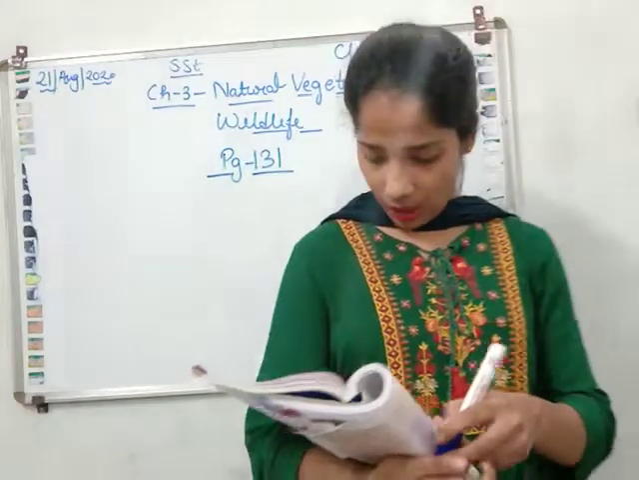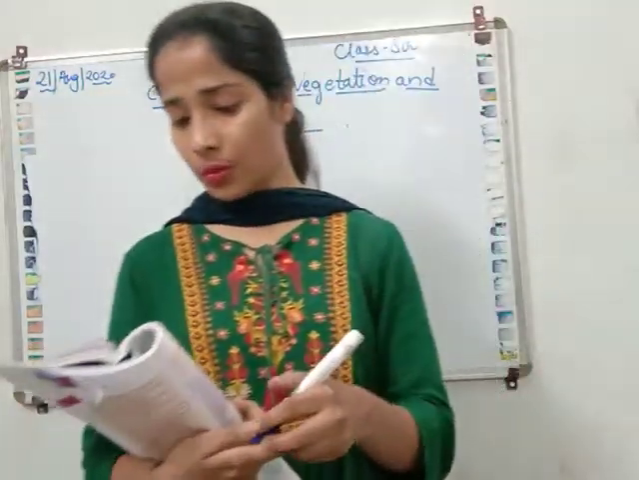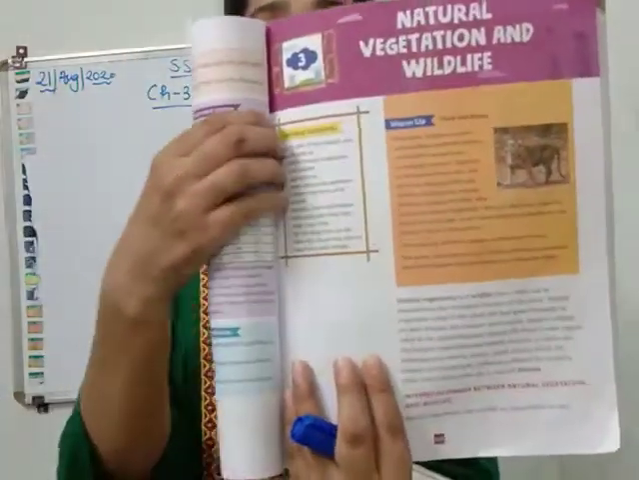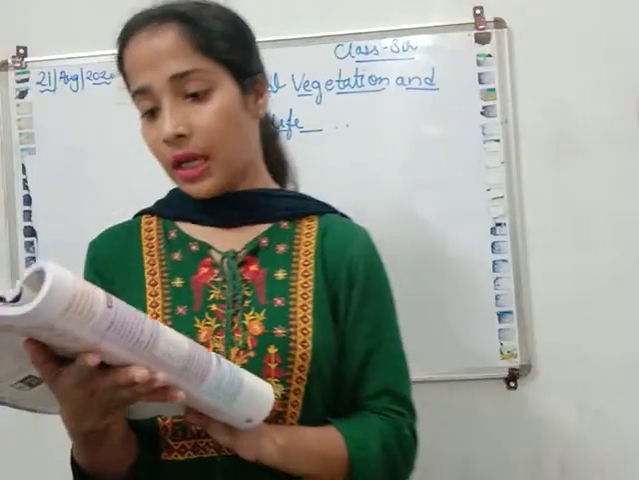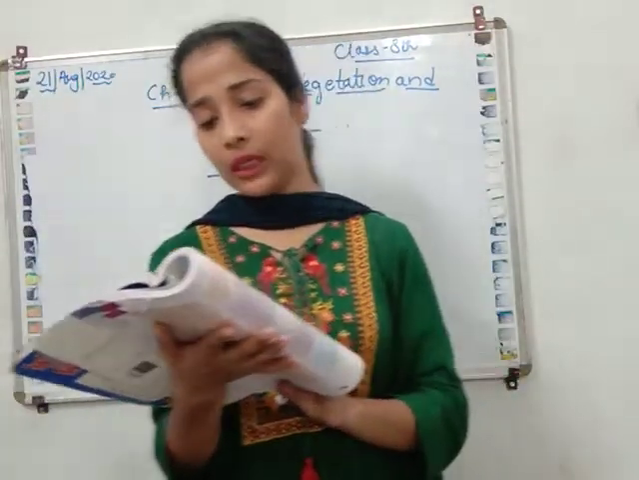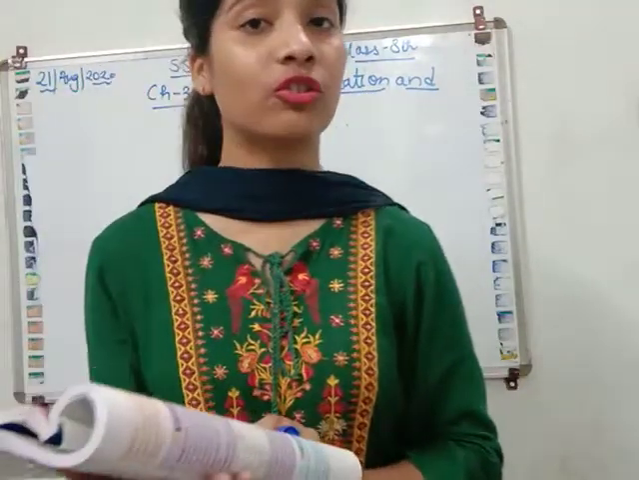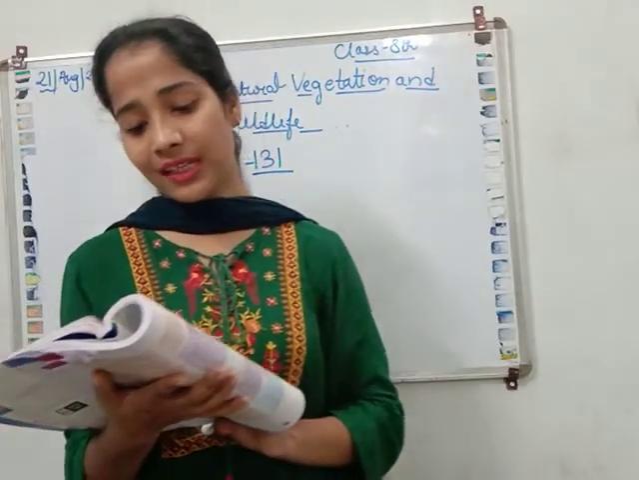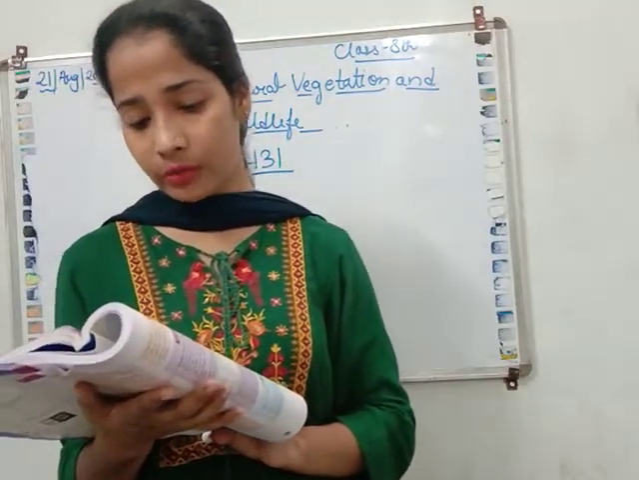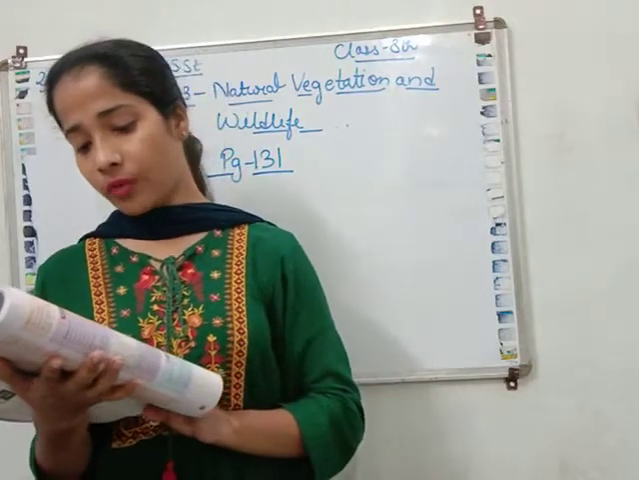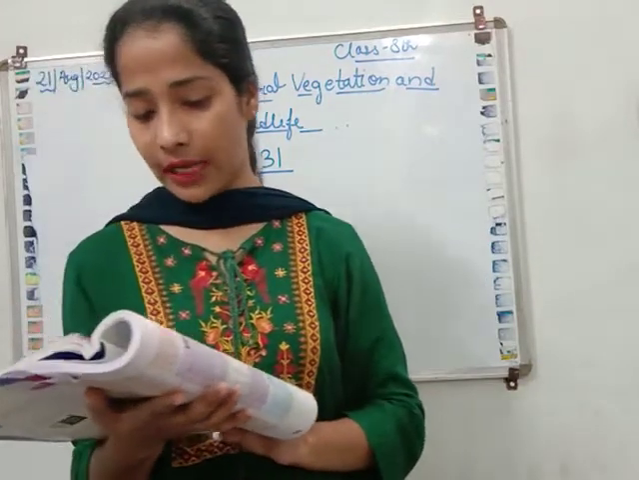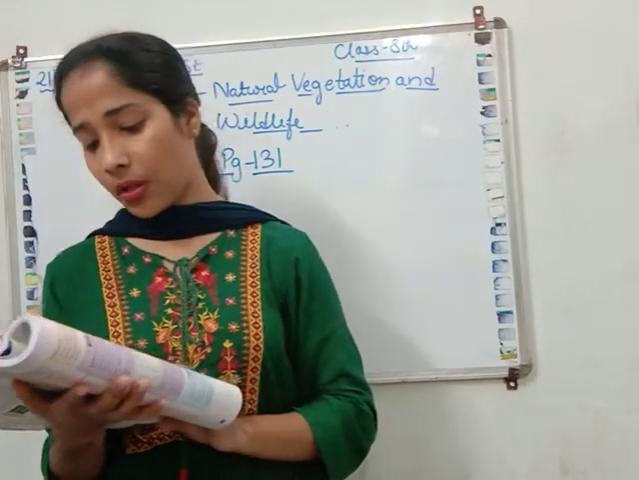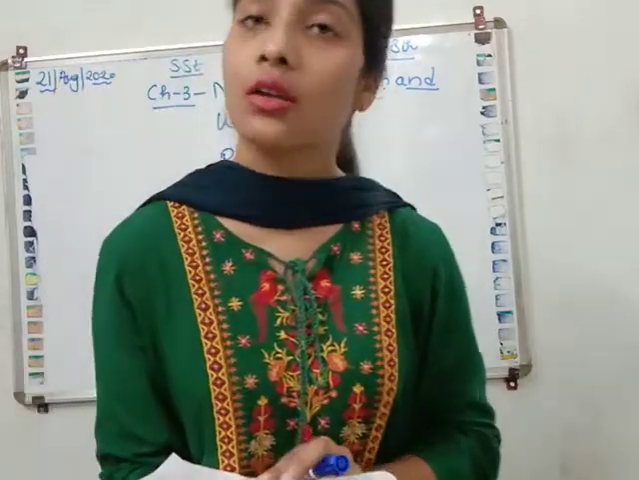So now we will start reading the chapter. First of all, we will read about the learning outcomes. What we will learn in this chapter, the learning outcomes. By the end of this chapter, you will be able to define the natural vegetation and wildlife, highlight the interrelationship between the natural vegetation and wildlife, describe the distribution of natural vegetation and wildlife, assess the role they play in our lives, and list the steps that can be taken for conserving natural vegetation and wildlife.